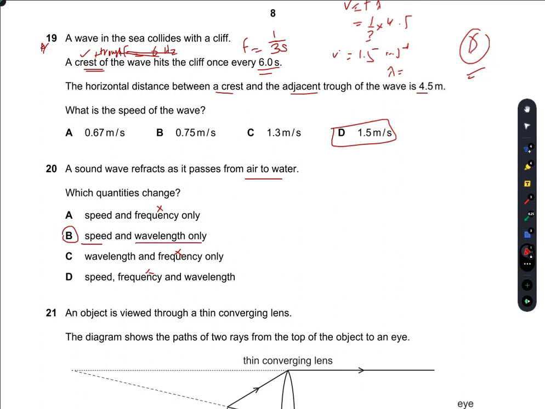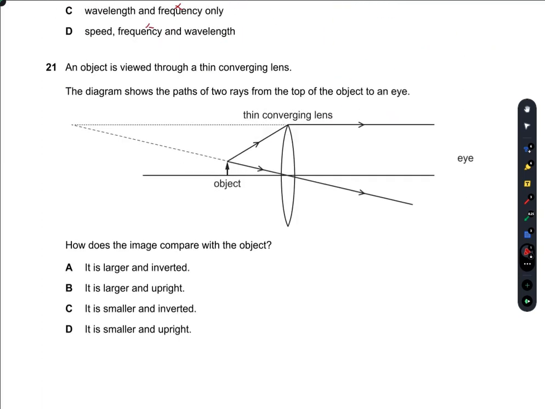Speed and wavelength both decrease. So B is the right option. So it passes from air. So air is rarer. Now, sorry. Speed and wavelength both will increase because now it passes from a rarer to a denser medium. It is inverse. Okay. So B is the right option.